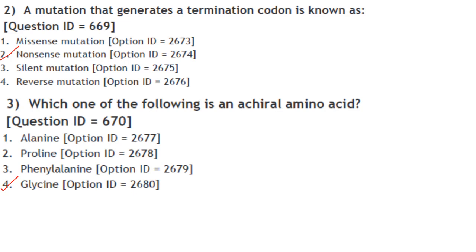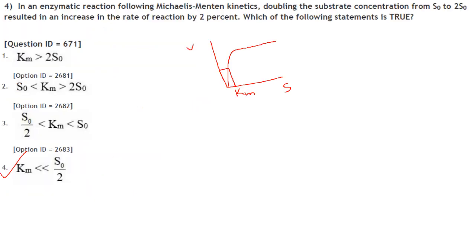Then next one. Which one of the following is an achiral amino acid? Naturally, it is glycine. Glycine is the only achiral amino acid among the amino acids. It has two hydrogen atoms as its side chain. So it is A.